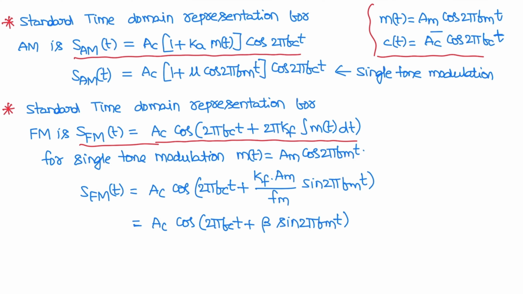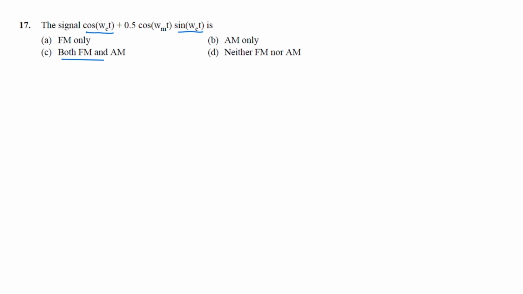For single tone modulation, where m(t) is equal to Am cos 2 pi fm t, the FM signal equation is Ac cos 2 pi fc t plus kf Am by fm, that is beta, sin 2 pi fm t. So for this question, the correct option is C.